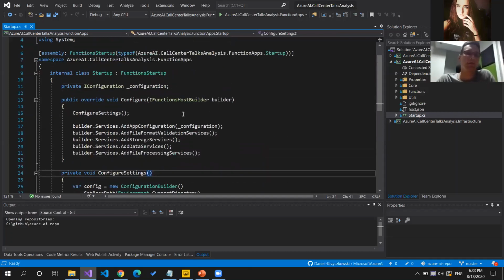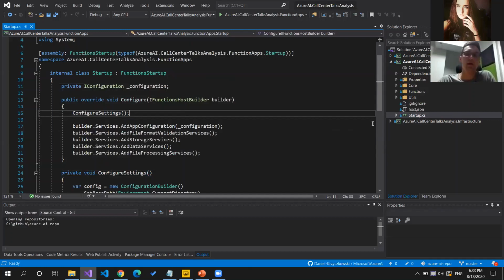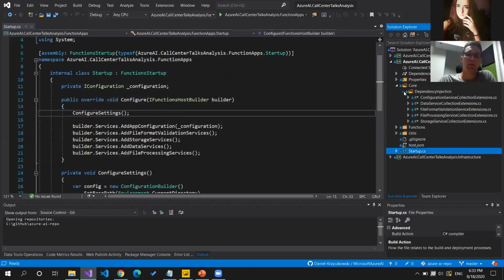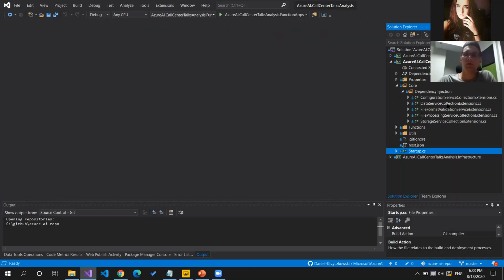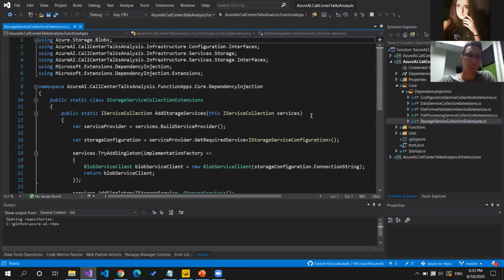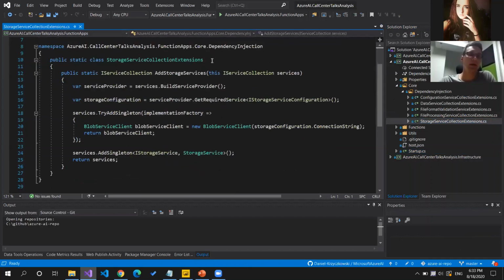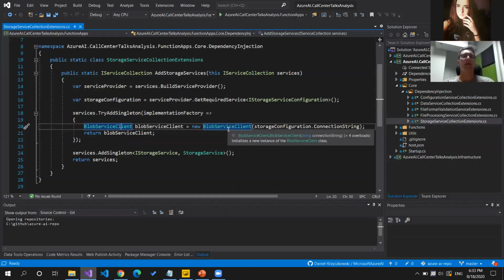So as I mentioned, dependency injection is used here. If you open the core dependency injection folder, let me open the first one, storage service collection extensions. What we did was register the blob service client. This is the class available in the new Azure Storage SDK for .NET.